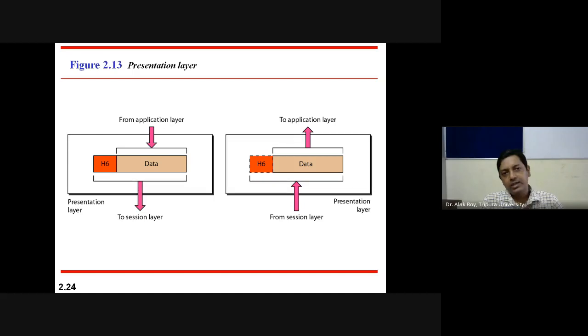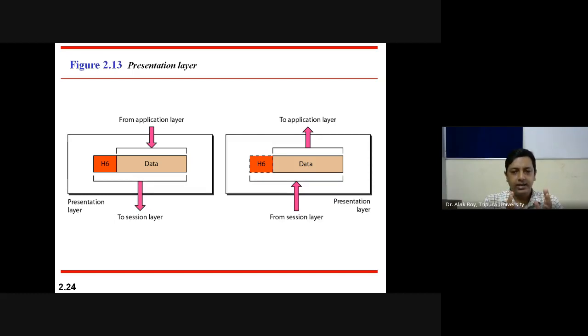Now the next layer is the presentation layer, the second last actually. The presentation layer accepts data from the application layer, adds its own header, the presentation header H6, and delivers it with data to the session layer on the sender side.